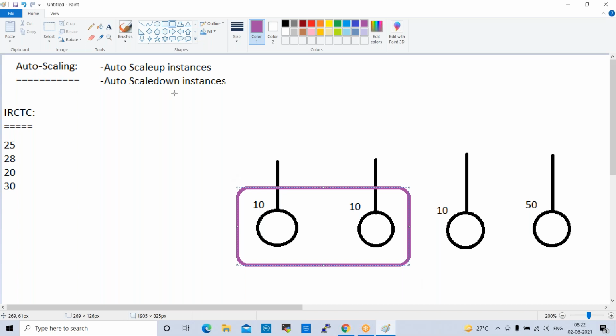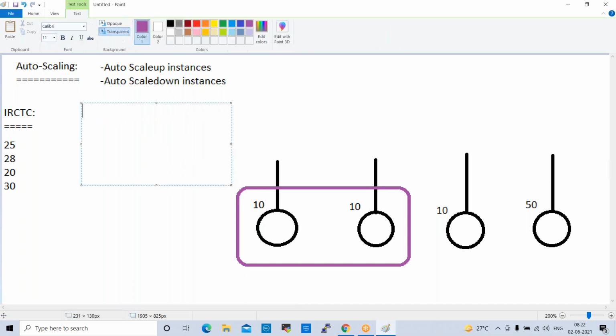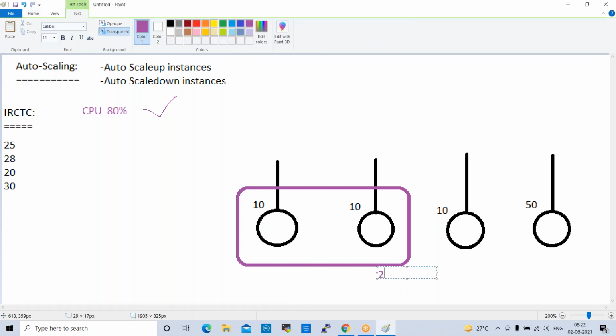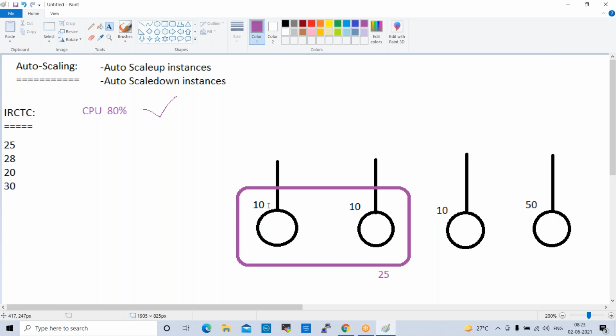How did we configure it? For example, once CPU utilization reaches 80%, it will add one more server, an additional server. These are the 25 base servers we configured, and they are maintaining this application. These servers are all in a cluster. Cluster means a group of computers, a group of servers, right? Once CPU utilization reaches 80%, it will add one more server into the cluster.